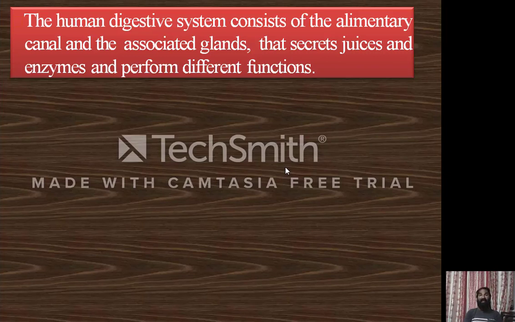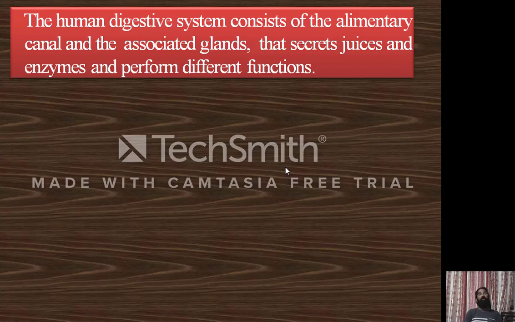These glands especially secrete juices and enzymes, and those juices and enzymes perform different kinds of functions. For example, the mouth or buccal cavity is connected with the salivary gland,